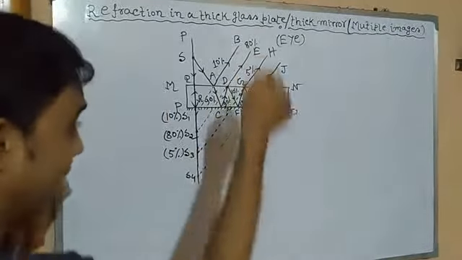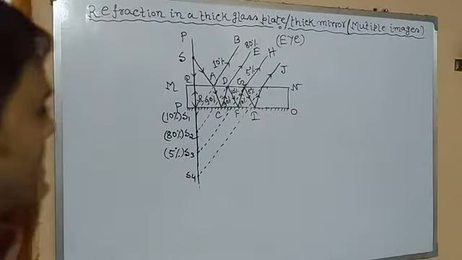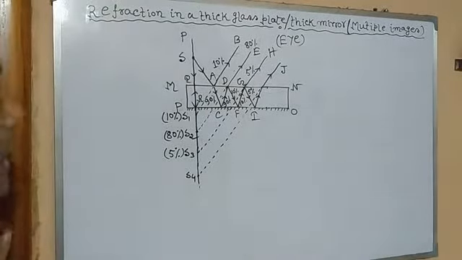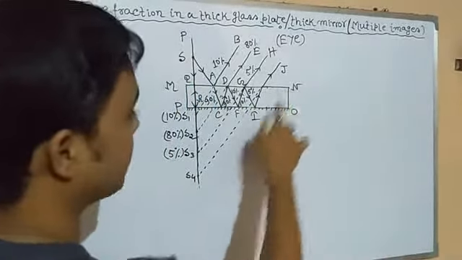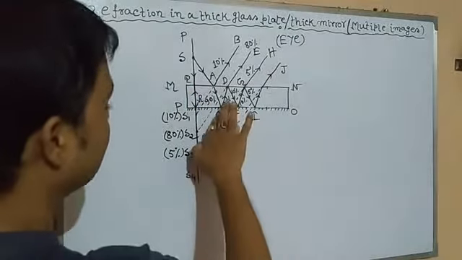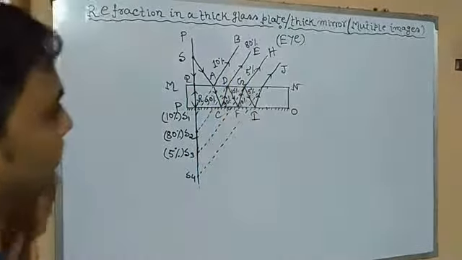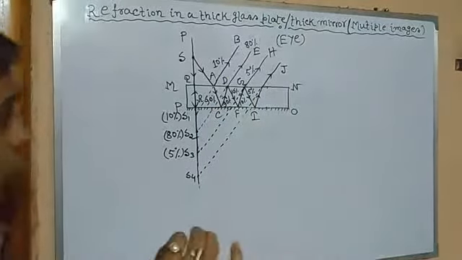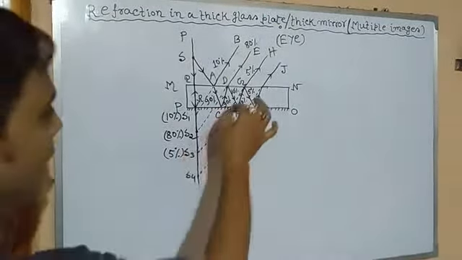Then again at point D, it will suffer a maximum amount of refraction. Why? Since it is again a transparent surface. So here the light will suffer a maximum amount of refraction, whereas little amount of reflection. So maximum amount of light, since now the intensity of incident light is 90%.